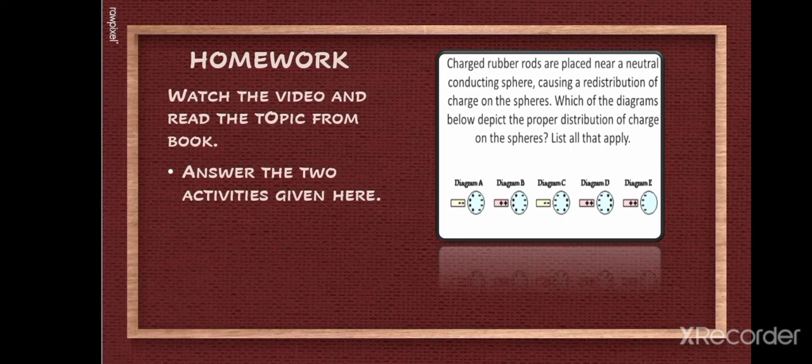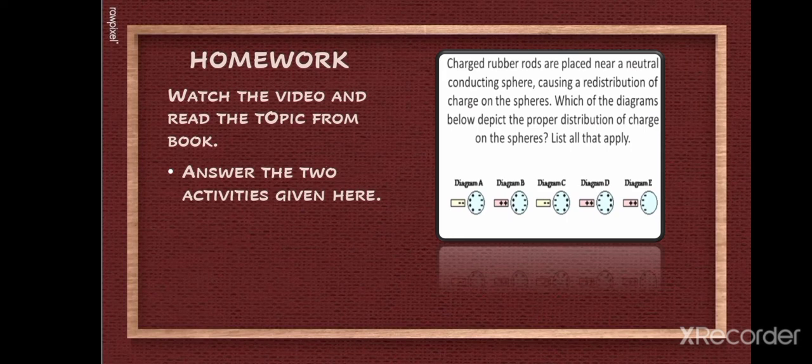Here is a list of different charged rods that are brought closer to the spheres. You have to tell which one correctly depicts the proper distribution of charges. You can see positively and negatively charged rods and also the distribution of charges in the sphere. You have to tell whether diagram A, B, C, D or E is correct according to the distribution.